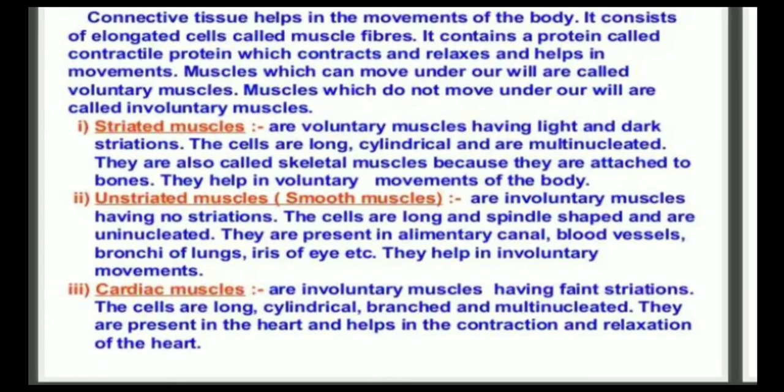Third one, cardiac muscles are involuntary muscles having faint striations. The cells are long, cylindrical, branched, and multinucleate. They are present in the heart and help in the contraction and relaxation of the heart.